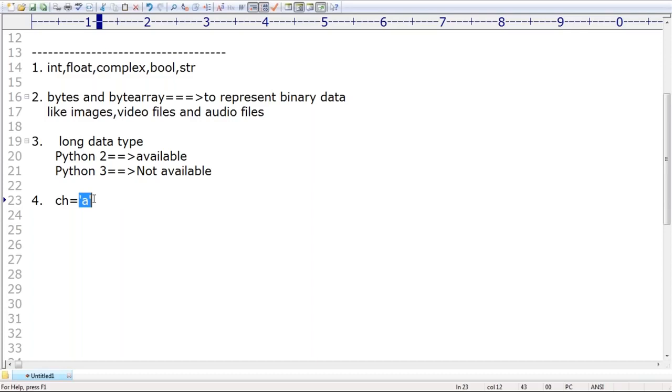Remember that. Once char is not there, then how can you represent it? We can represent char values also by using str only. It is the string value only. So a sequence of characters we can take either within single quotes, or within double quotes, or within triple quotes also.